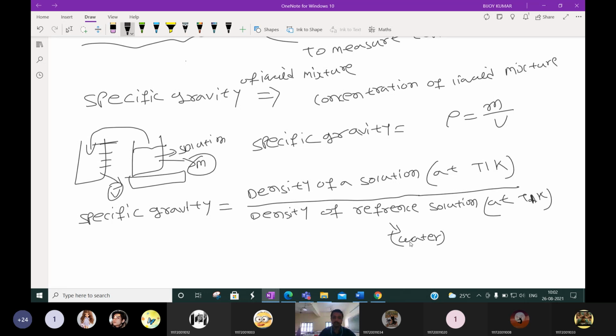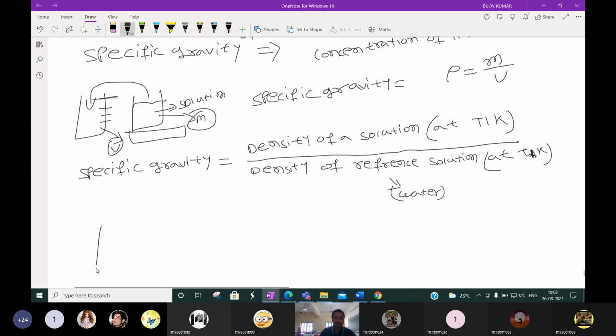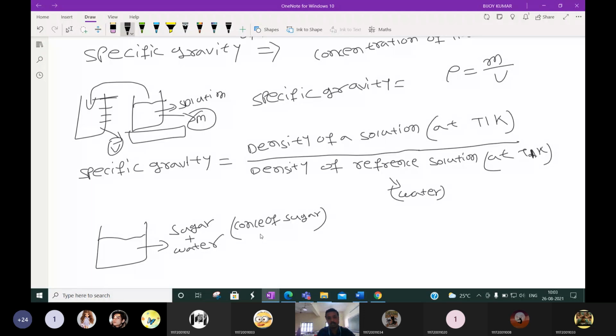Let me explain once again. Suppose a certain sugar solution is there, which is a mixture of sugar and water. Someone asks you to calculate the concentration of sugar. How can you calculate it?